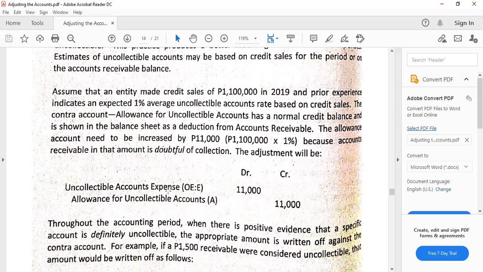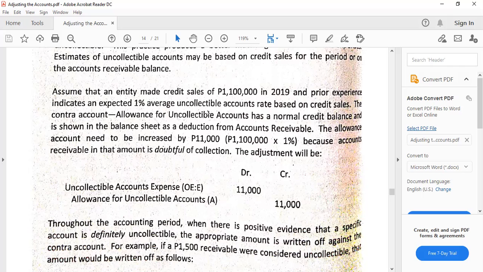Now, if ever you see in certain books debits of doubtful accounts expense or bad debts expense, basically they are the same. It's just a matter of partnering with the appropriate account. So should we use bad debts expense, then we credit allowance for bad debts. If we debit doubtful accounts expense, we credit allowance for doubtful accounts. If we debit uncollectible accounts expense, we credit allowance for uncollectible accounts. I do understand that some books also use estimated uncollectible accounts, so that's essentially the same.